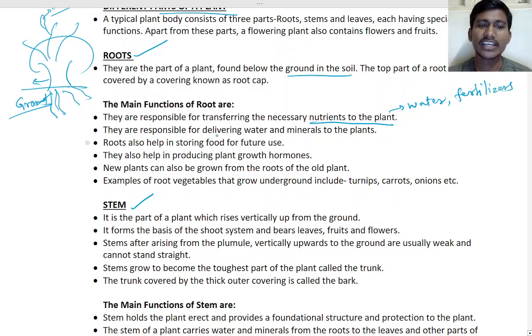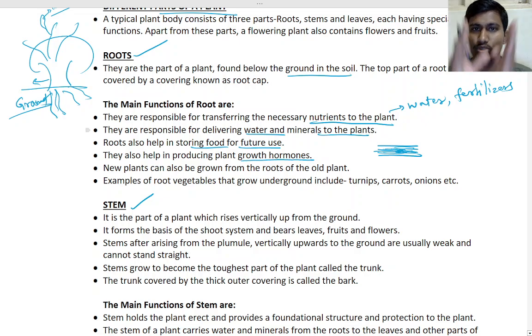Okay, so they are responsible for water and minerals to the plant, and roots help store food for future use. You may have seen the root will be a little thick, right? It will be thick, so inside that they will store the food. Understand? They also produce plant growth hormone.